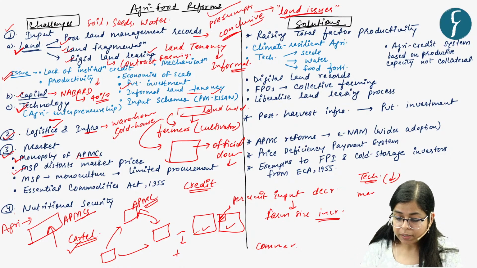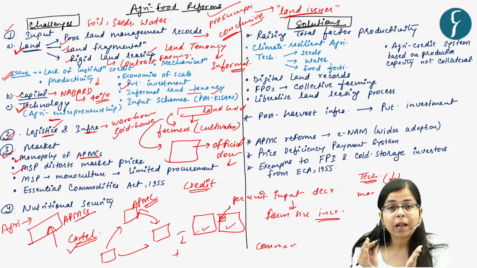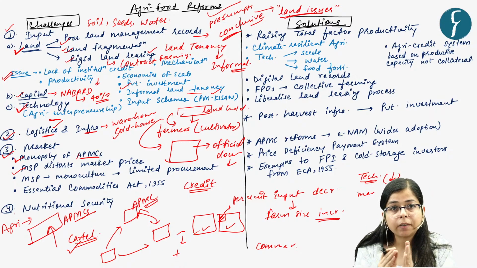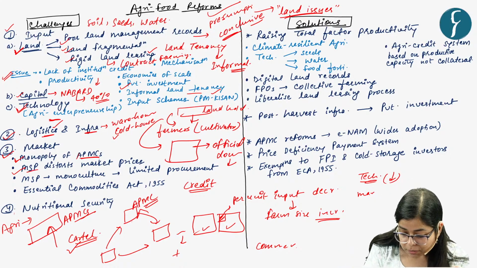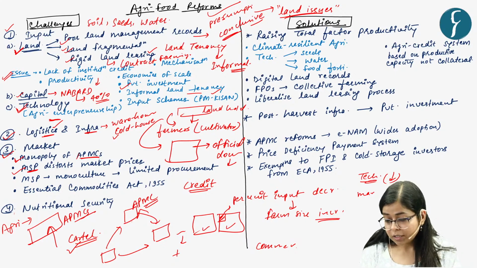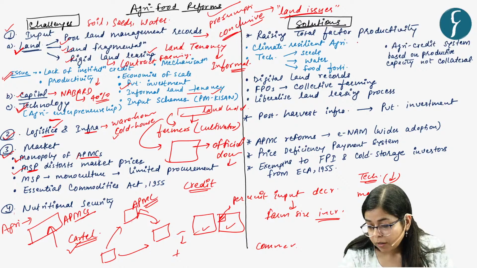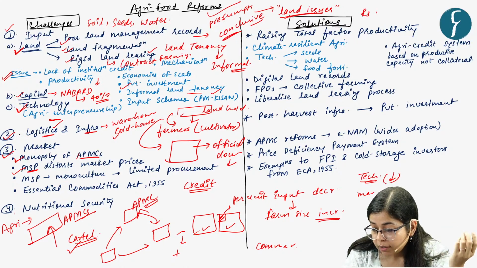And then MSP distorts market price. See, generally what should happen? The price of any commodity should be determined by the market forces, that is demand and supply. But see, MSP in one sense creates artificial price scarcity. Now, for example, say if the price of any commodity, hypothetical example, in the market is say 800 rupees per quintal.